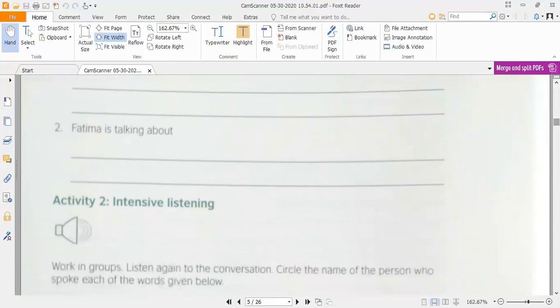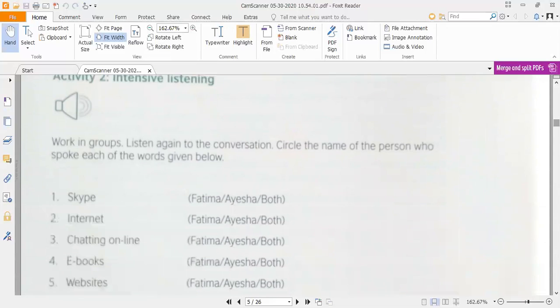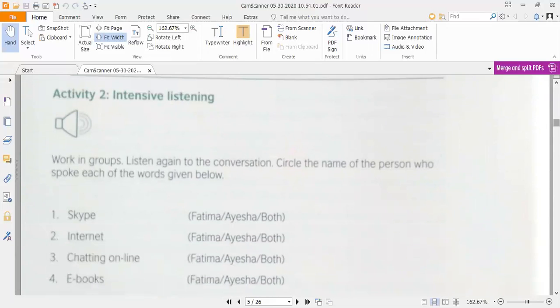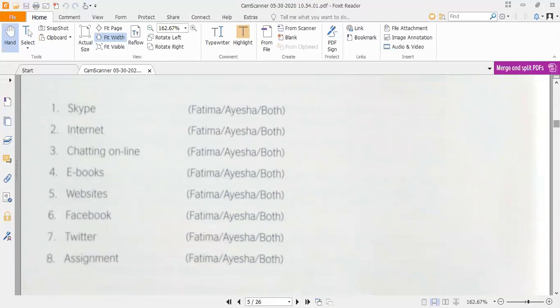In this exercise, then we have the second activity, second exercise. In this, we are supposed to check the intensive listening of the students. For this activity, you are given a list of 8 words here, and in front of these 8 words, the names of both girls, Fatma and Aisha, are given. You are supposed to circle the name of the girl who speaks that particular word.